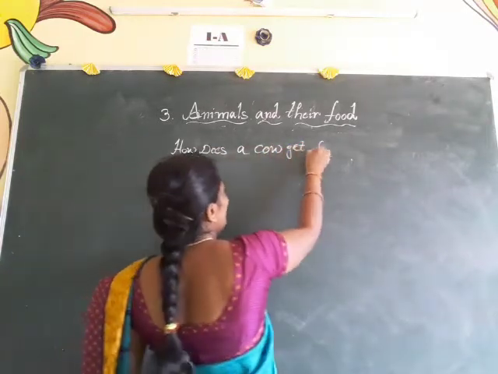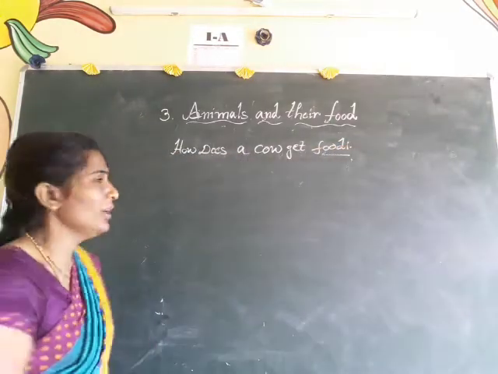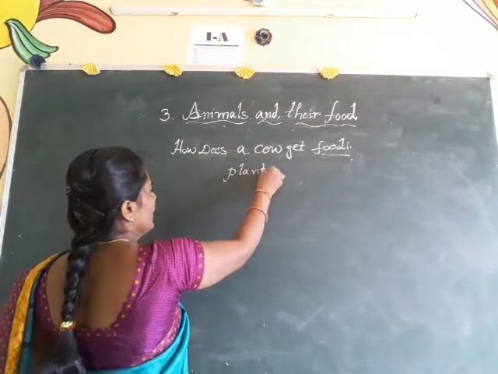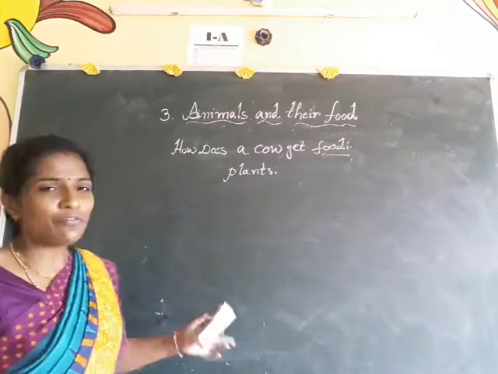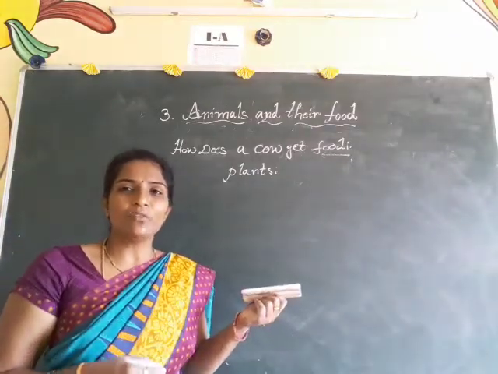See, what will a cow eat? The cow is the best example for a herbivore. It can eat only plants and plant products. That is why we call it a herbivore. If you observe a cow eating grass, what does it do?